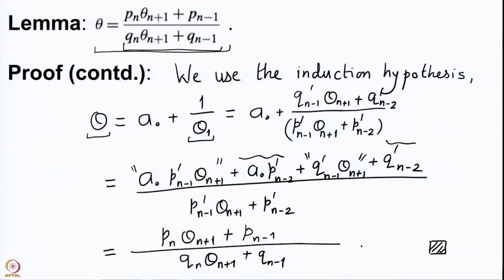So, this proof is very similar to what we had done in obtaining the recursion formula for Pn and Qn, and there we had obtained the expressions for Pj, Qj in terms of the Pj prime and Qj prime, which is what we have used here using the a0 and so on. So, the real number theta can be expressed in terms of the complete quotient theta n plus 1 using Pn, Pn minus 1, Qn and Qn minus 1.